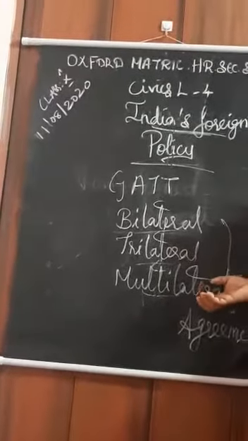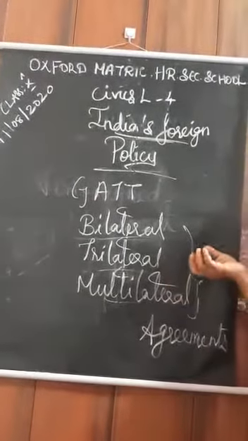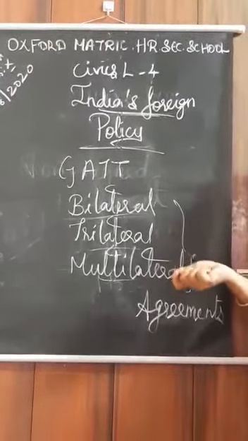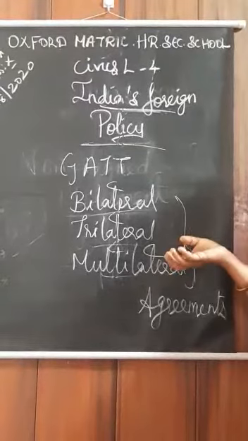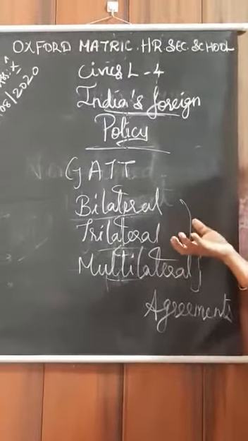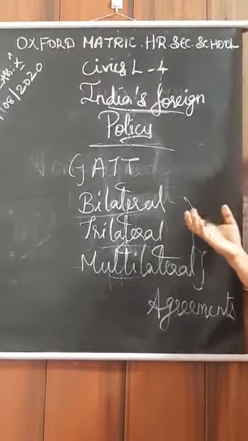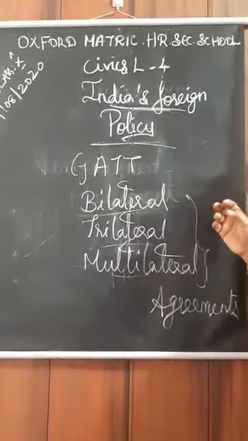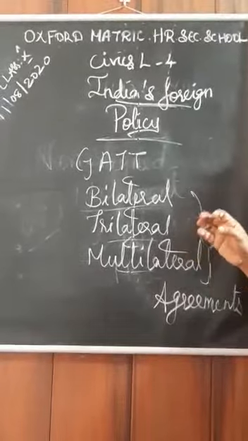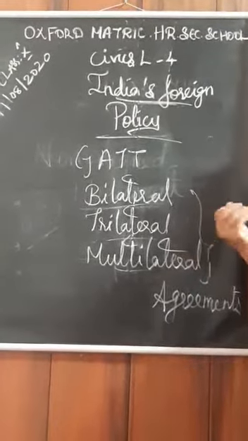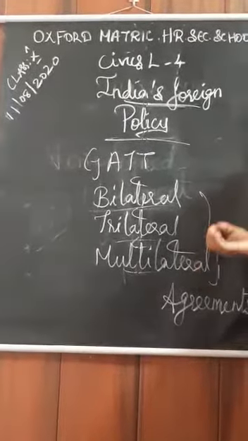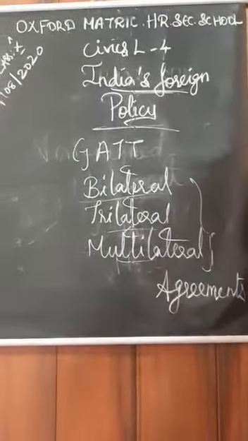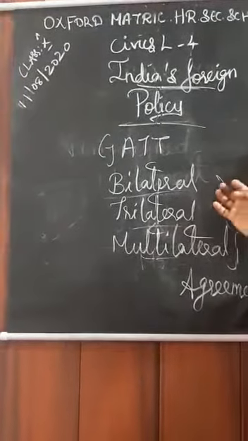In the new global economic order, what they said was liberalization, privatization, and globalization. This only brought in the new global economic order, the new economic policy. The new economic policy came into force from 1991 in India. From that year onwards, we adopted liberalization, privatization, as well as the globalization of the industries and of the business, everything we may say.